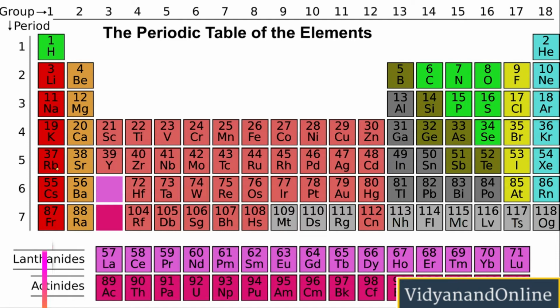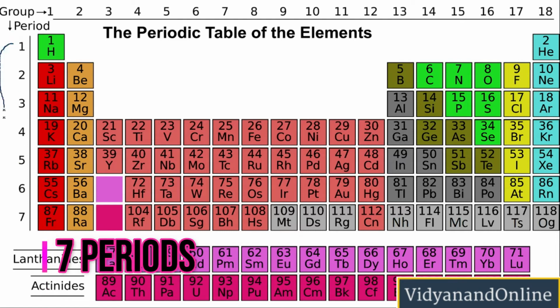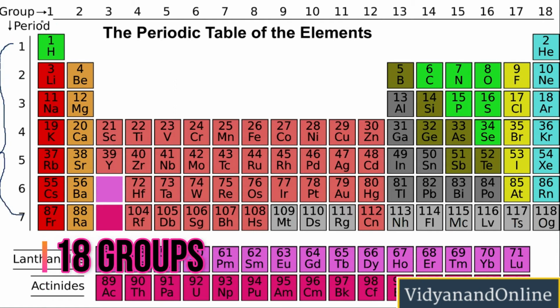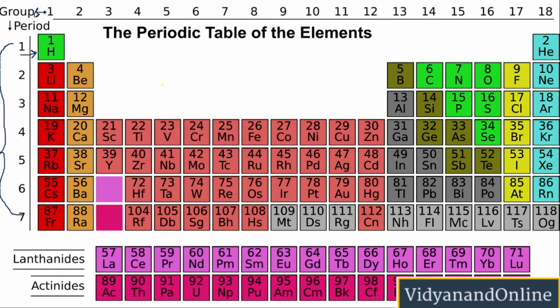In this table, if you see, we have 7 periods. These periods are actually the horizontal rows, and there are 18 groups. So these 18 groups are actually 18 columns, right? Now let us have a look at period number 1. Period number 1 comprises 2 elements. If you see here, we have hydrogen and helium. Period number 1 is a very short period consisting of 2 elements only.